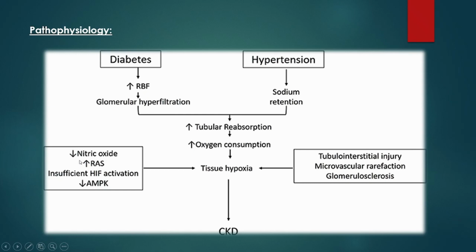And with decreased nitric oxide, increased RAF, insufficient HIF activation or decreased AMPK, and in case of tubulointerstitial injury, microvascular rarefaction and glomerulosclerosis, there will be tissue hypoxia. As there is a decrease in oxygen supply to the tissues, it finally leads to chronic kidney disease.